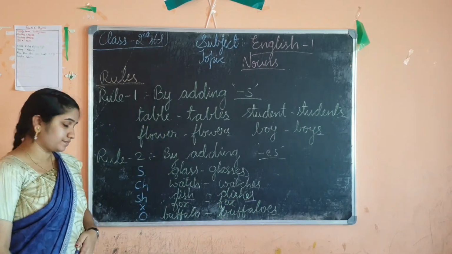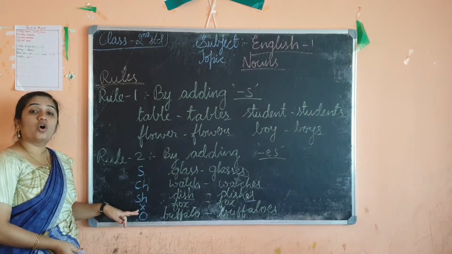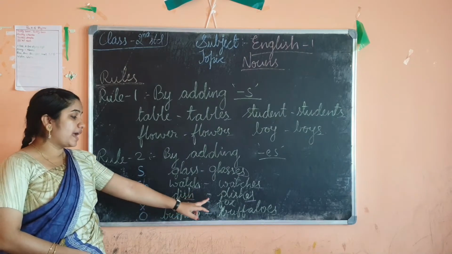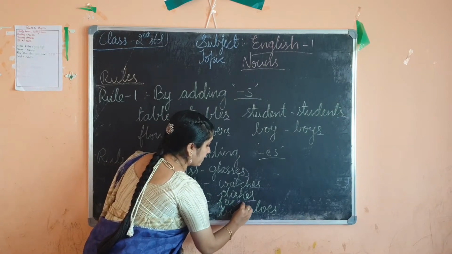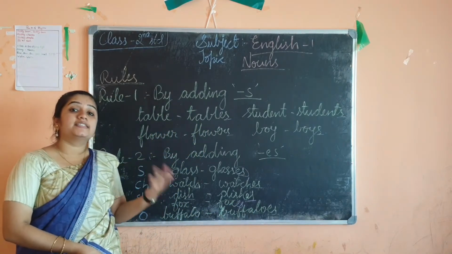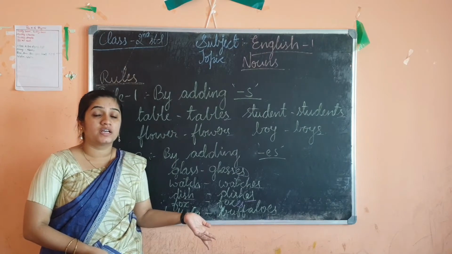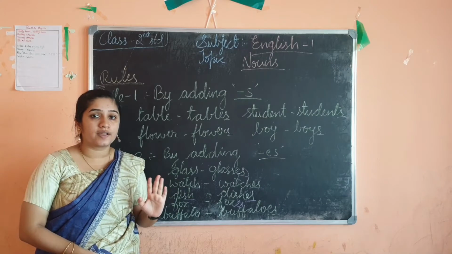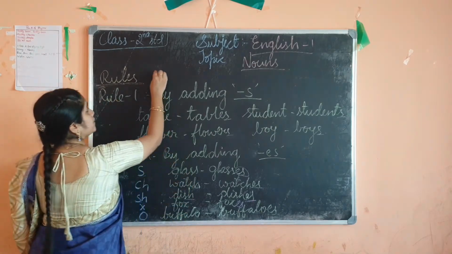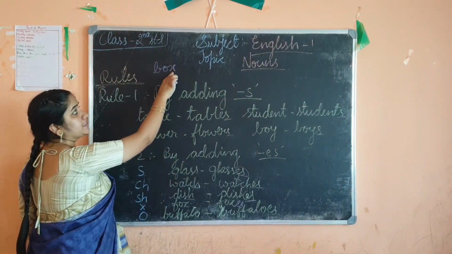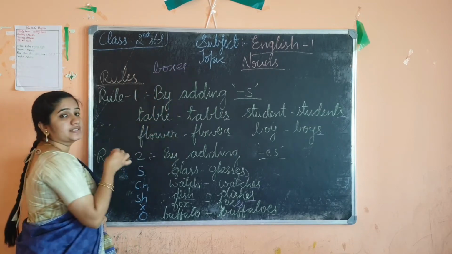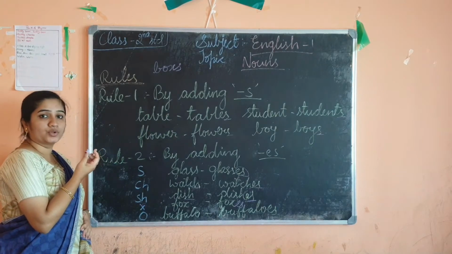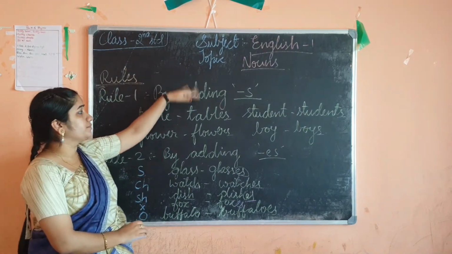See. Then if a word is ending with x, fox, f-o-x, fox, then I should add es at the end. So it will become foxes. Similarly, box. The plural form is boxes, not boxs. So if it is x, then you should add es only. If you add only s, does it have any meaning? No, this is wrong.